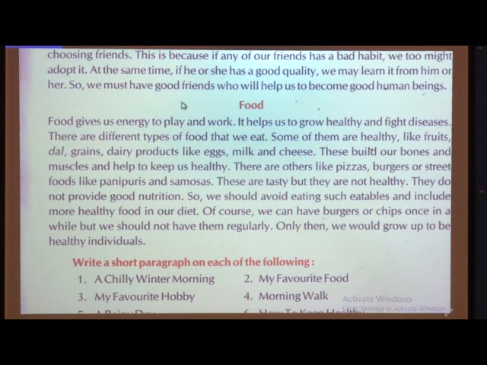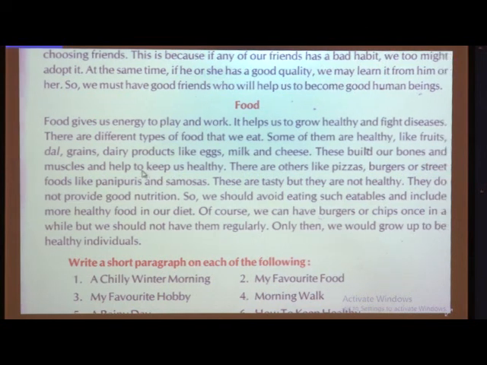Did they tell you like this? All these things they told, very good things, and in the last they told you that you should have bad friends, that they will help you to become good human beings? No, they have told a moral that you should have good friends and they will help you to become good human beings. In this way you are going to write the paragraph, and it should be written in 10 to 12 sentences, like a small composition. I hope, children, you have understood this paragraph.